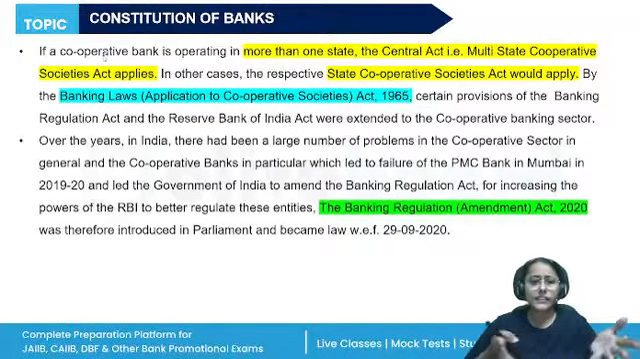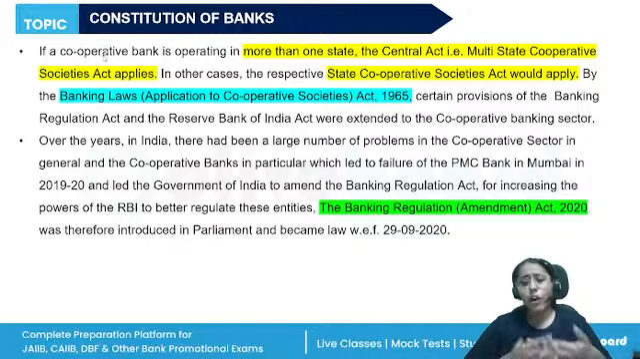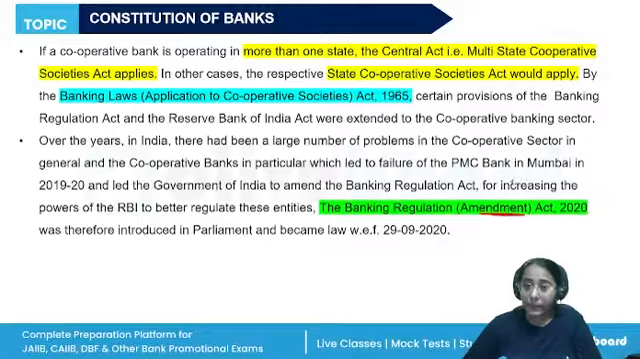So over the years, there have been a large number of problems in the cooperative sector. Thus, the Banking Regulation Amendment Act of 2020. So now, RBI has the power to regulate the cooperative banks as well. Their amalgamation, if RBI wants to appoint a director, if RBI wants to take over the management of the cooperative bank, all of these powers have been given to RBI through this amendment.